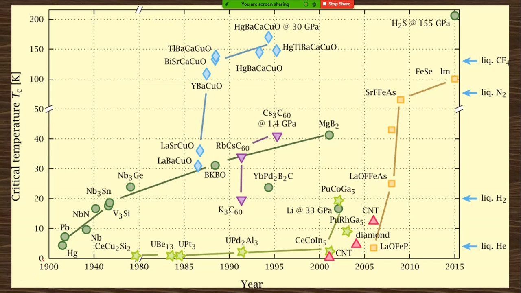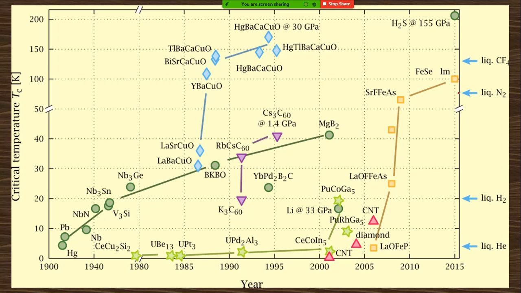You can see in this graph the development of superconductors with the year in different materials. In 1911 Hg was first developed, and various metals converted into superconducting at various times. You can see complex compounds are showing higher TC, right?